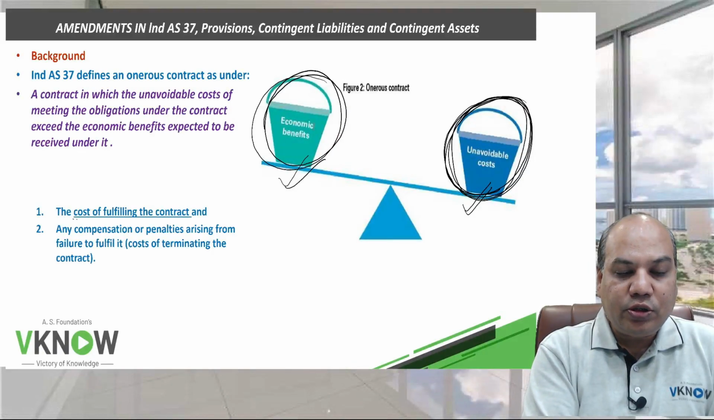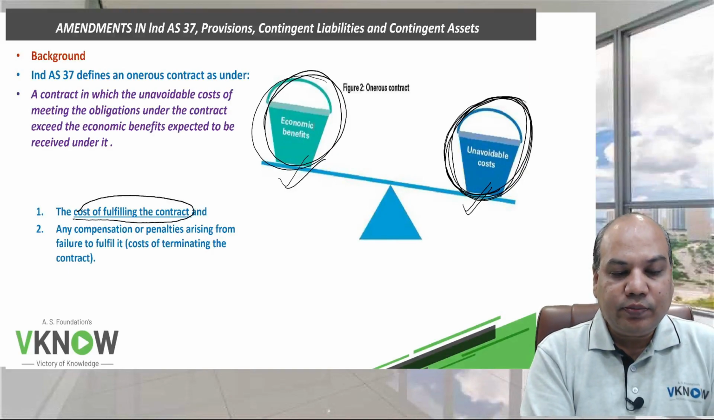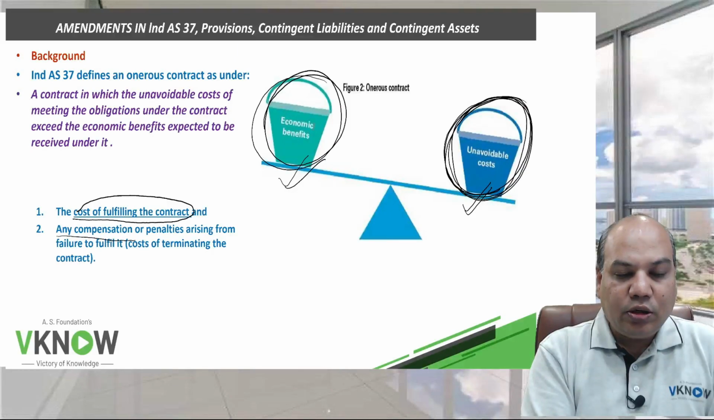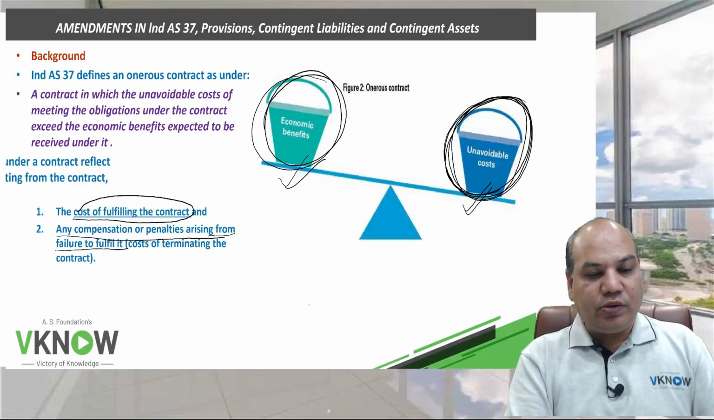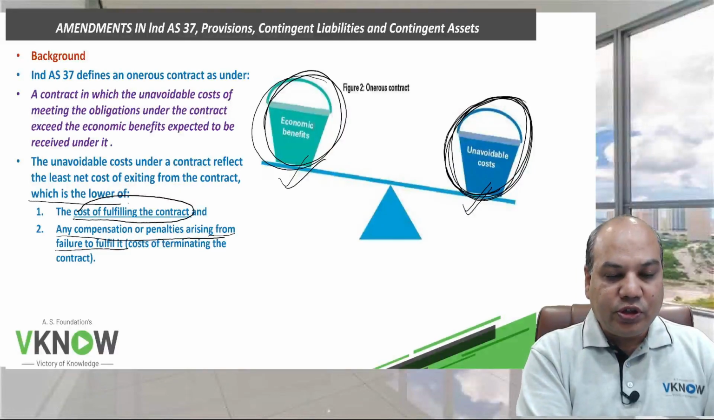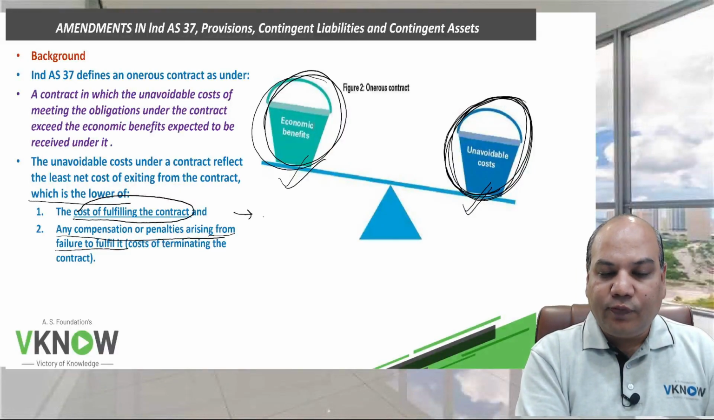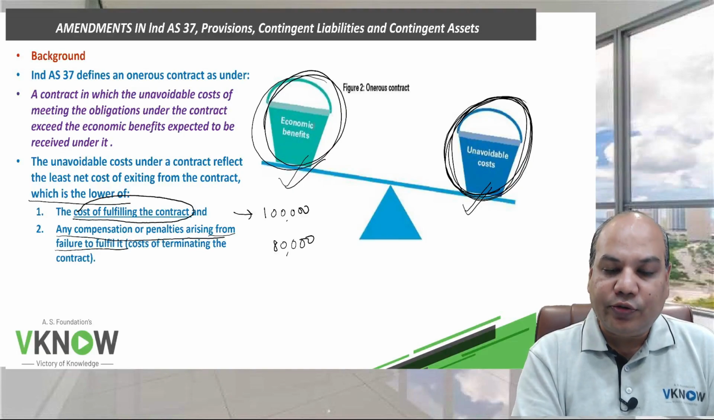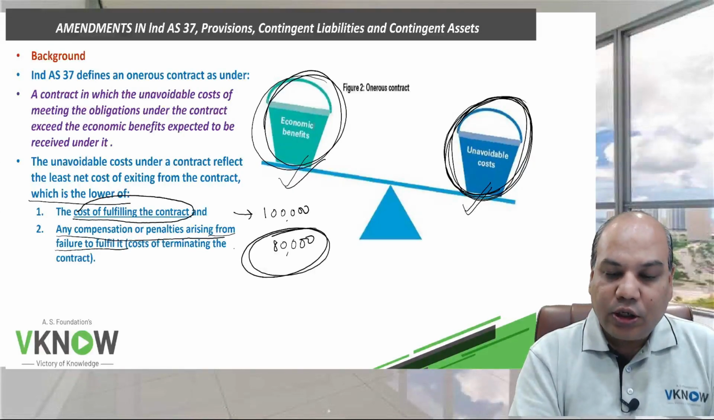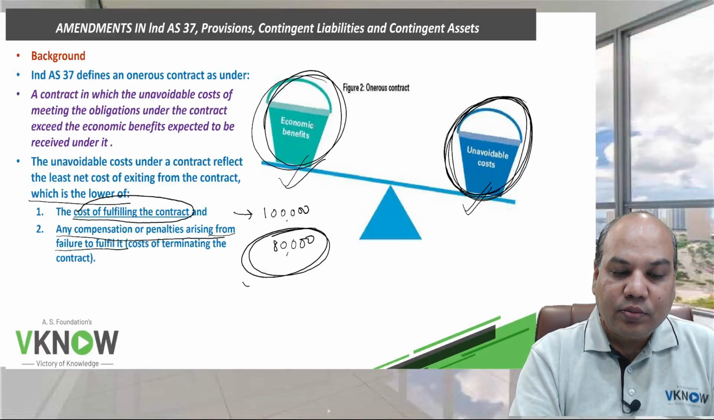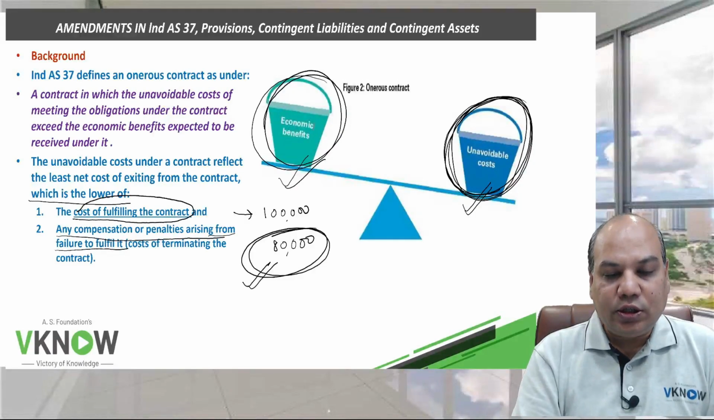Okay. And how much is the amount of provision that should be made? The amount of provision to be made is the cost of fulfilling the contract and any compensation or penalty arising to fulfill it, whichever is lower. If the cost of fulfilling the contract is 1 lakh, but you can avoid the contract by paying a penalty of 80,000, then the unavoidable cost is 80,000 and you will make a provision of 80,000.